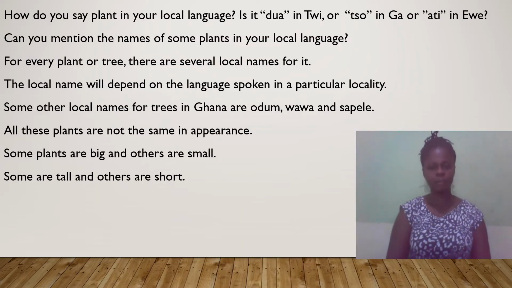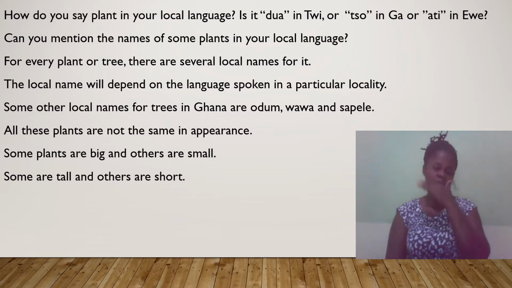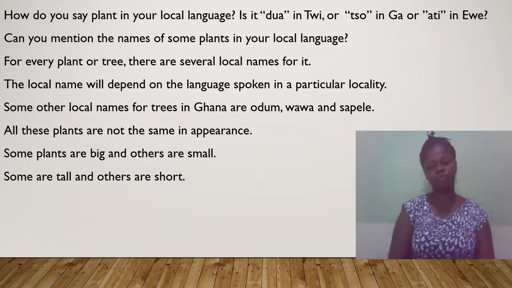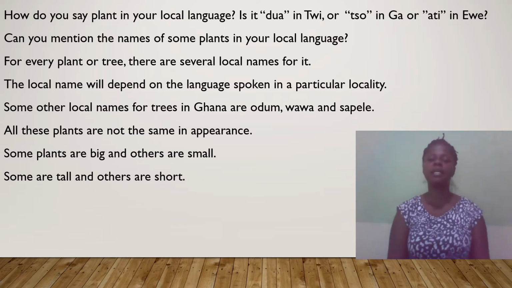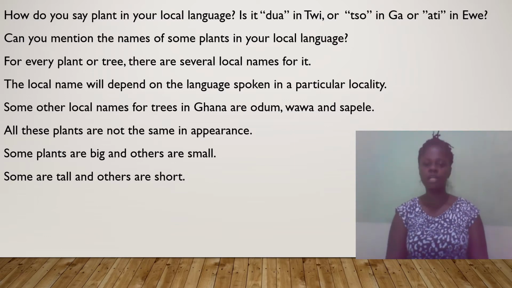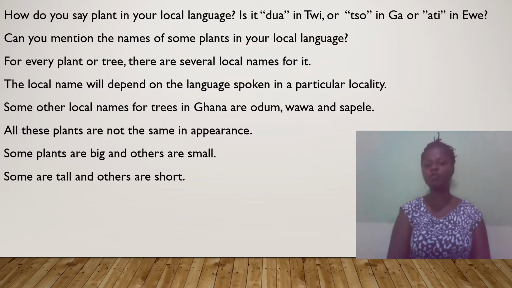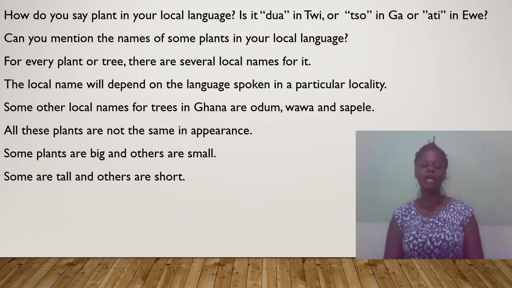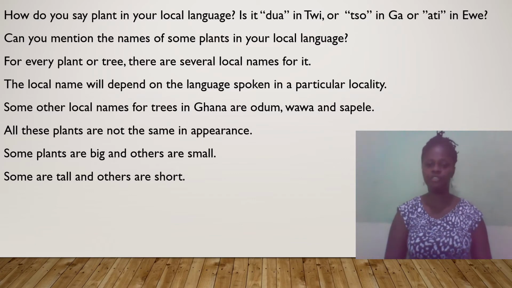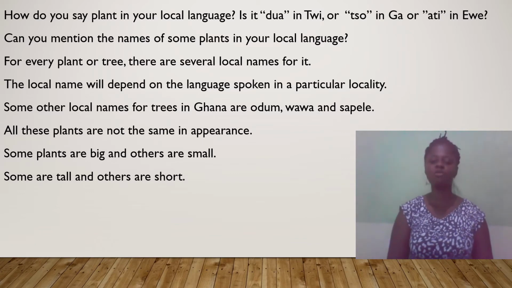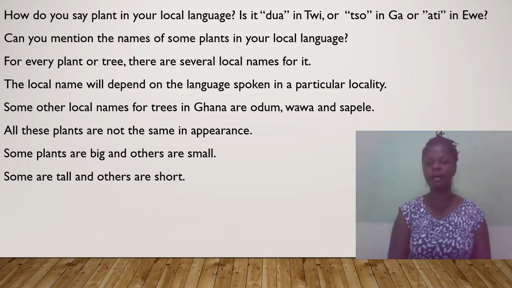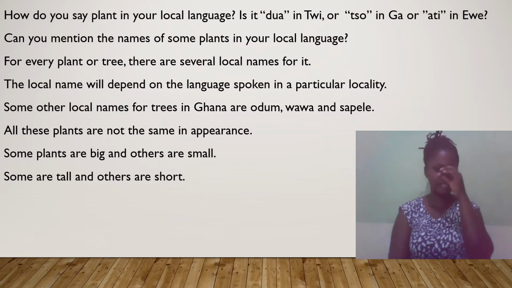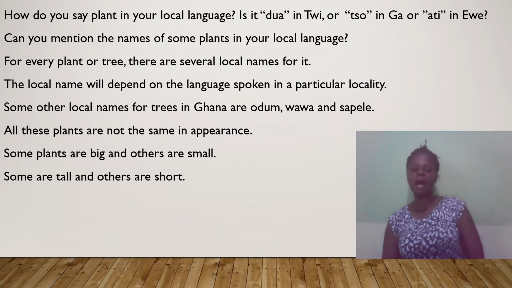Now, how do you say plants in your local language? Where you come from, how do you say plant in your local language? Well, if you are an Akan and you speak Twi, you probably know that plant is called dua in Twi. If you are also a Ga, you may also know that plant is called cho in Ga. Whereas the Ewes call plant ati.